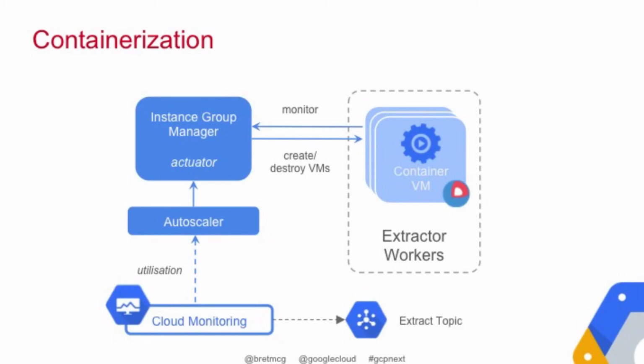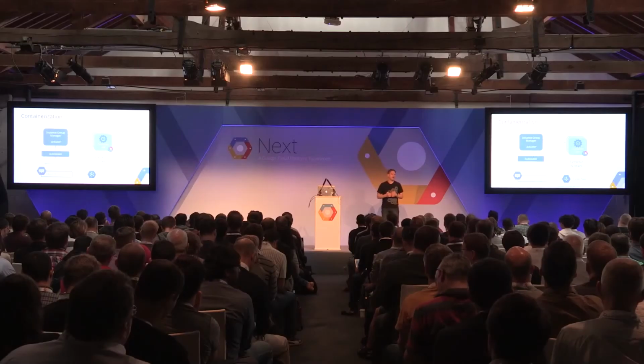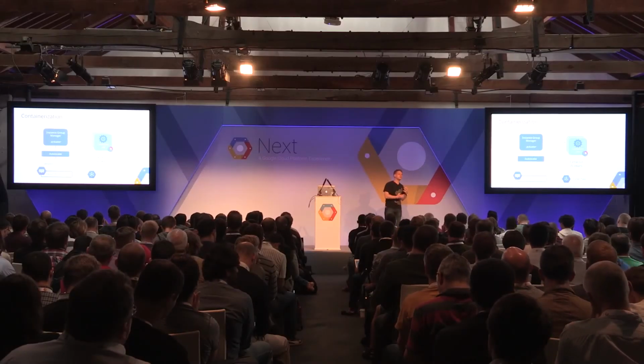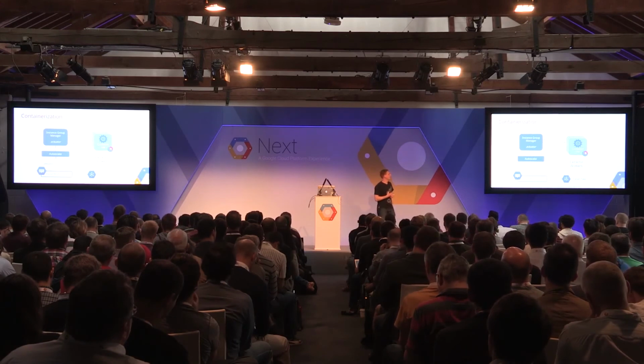For our use case, we wanted a reproducible way of spinning up our instances, and the easiest way we saw for that is using a container. With Google Compute Engine, we provide CoreOS, an operating system optimized for containers. So we chose to run CoreOS and deploy a container.